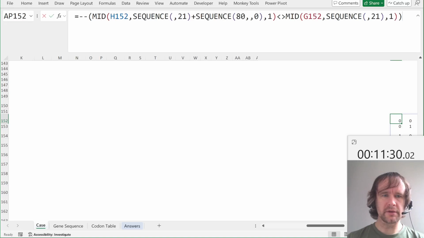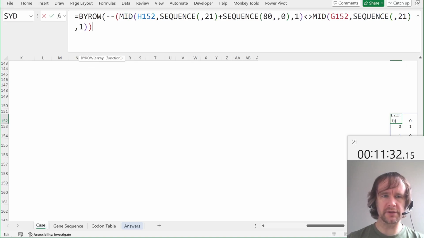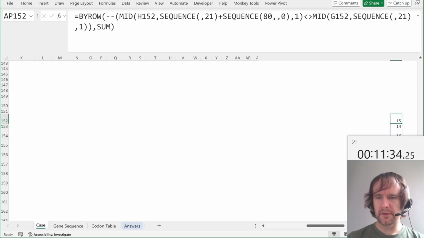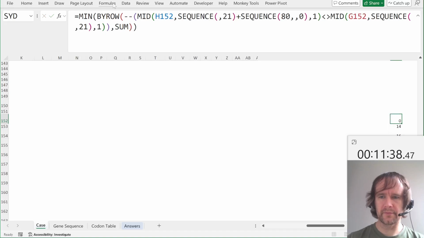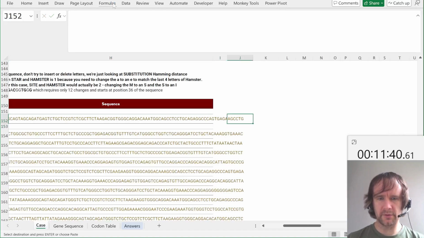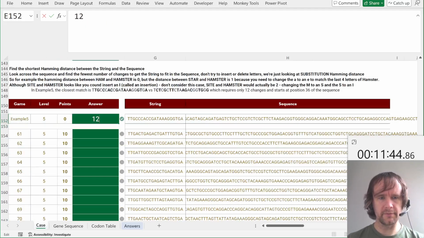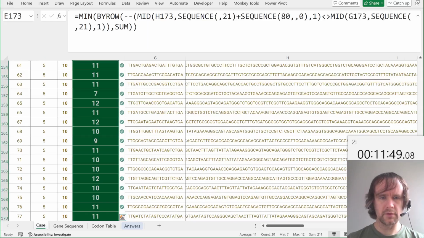And then we want to get the sum for each row of that. So we'll say by row that sum. And then we want the smallest of those. And sure enough, that gives us 12, which is what we were looking for. So we can take that out of there, put it in here. And that checks out. Okay, next, where are we going?